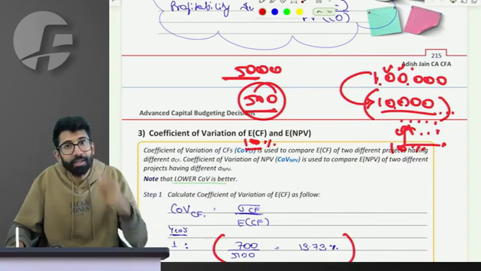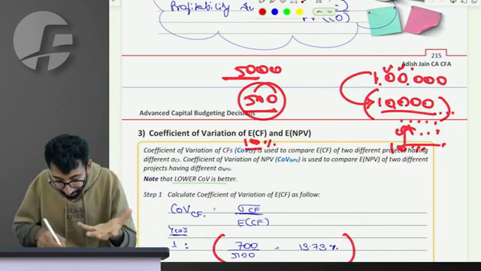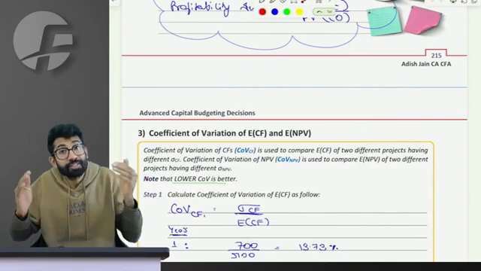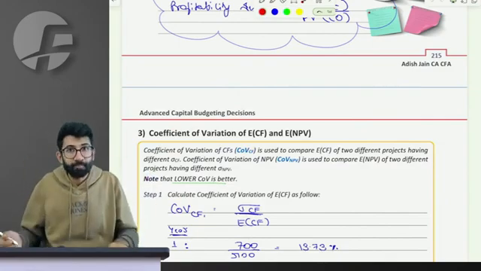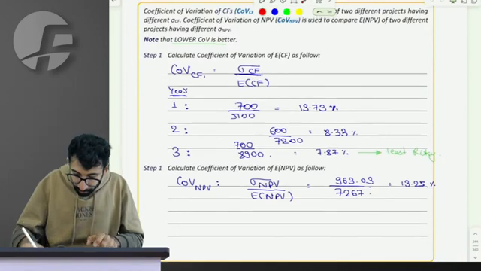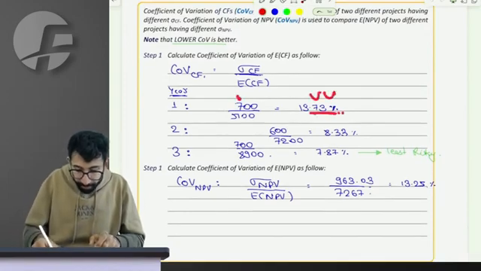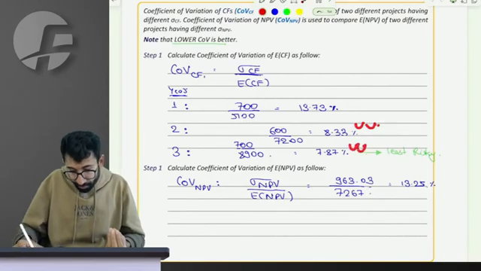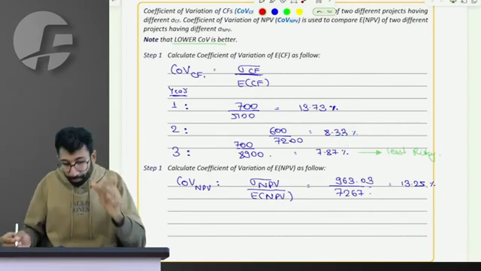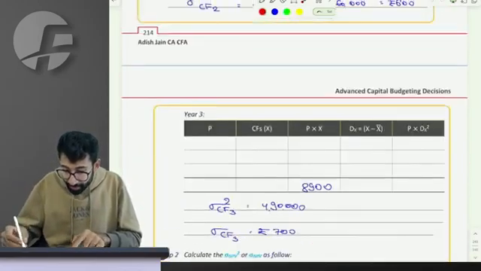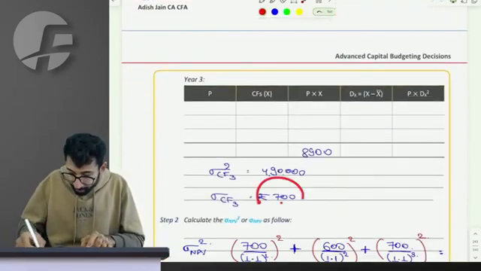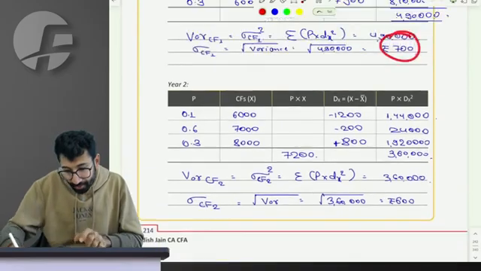Could everyone in the class convey to you the underlying logic behind calculating coefficient of variation? It makes projects of different sizes comparable. So first year, 13.73% is the deviation as an amount of cash flow. Next year, 8.33%, then 7.87%. So please realize, you all told me that, sir, second and third year cash flows are equally risky. 700, and third year is again 700, they are equally risky.